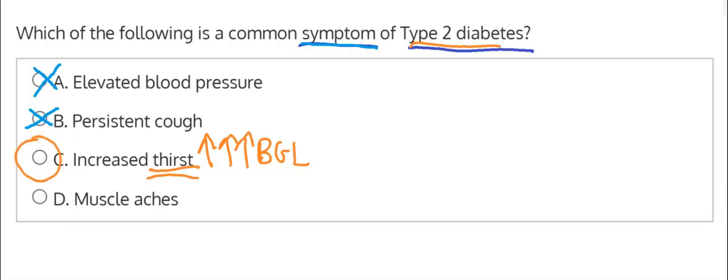But let's look at option D as well. Option D states muscle aches, and muscle aches is not a typical hallmark symptom of type 2 diabetes, and the question is asking us for common symptoms, so this isn't something that you would typically see, so we will eliminate option D as well, and we will go with our choice C, increased thirst as a symptom commonly seen in type 2 diabetes.